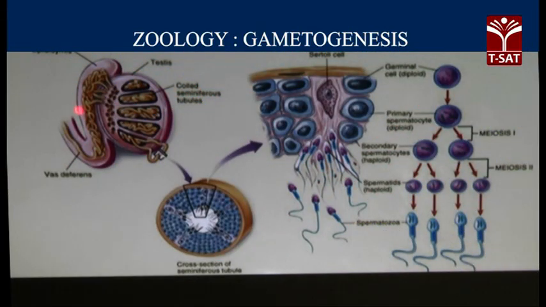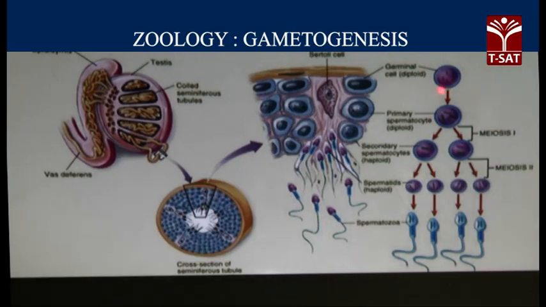Students, we are trying to understand a representation here, a picture which depicts the anatomy of the testis and also the process called spermatogenesis. Now, here within the testis we find the coiled seminiferous tubules. Seminiferous tubules are lined by the germinal epithelial cells and here and there the Sertoli cells. Now, on further magnification of the structure, we can see the Sertoli cell, and here are the cells which are in the various stages of development, ultimately becoming the sperms.